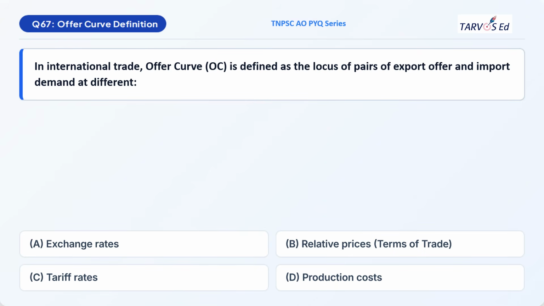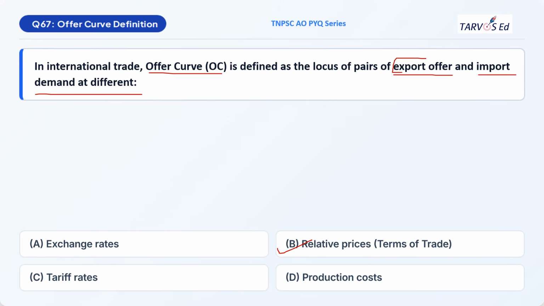Next is question 67, and this is based on international economics, and the concept is offer curve definition. The question is, in international trade, offer curve is defined as the locus of pairs of export offer and import demand at different options: exchange rates, relative prices or terms of trade, option C, tariff rates, option D, production costs. So the correct option will be option B, terms of trade, that is relative prices.